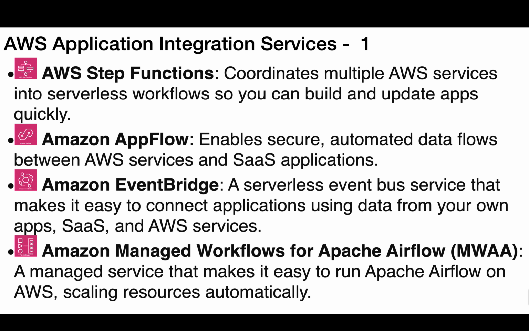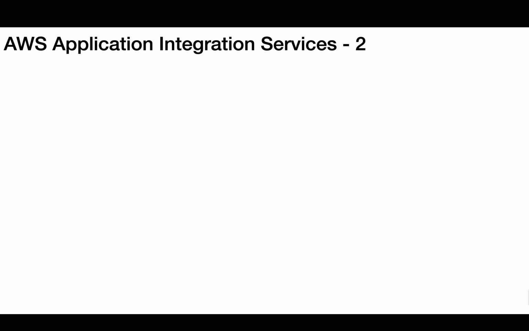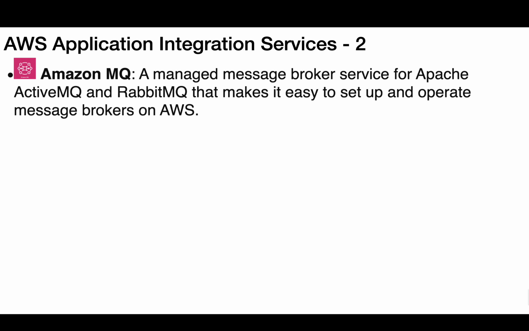Amazon Managed Workflows for Apache Airflow, MWAA, a managed service that makes it easy to run Apache Airflow on AWS, scaling resources automatically. AWS Application Integration Services. 2. Amazon MQ, a managed message broker service for Apache ActiveMQ and RabbitMQ that makes it easy to set up and operate message brokers on AWS.